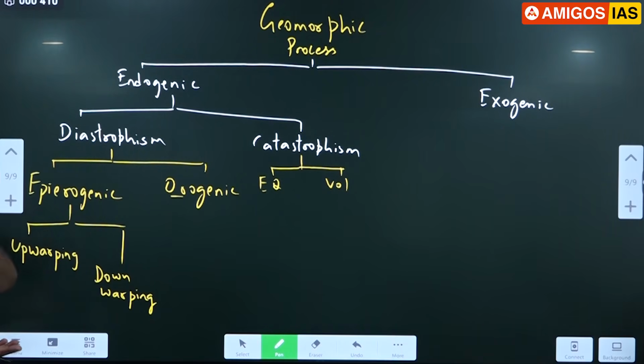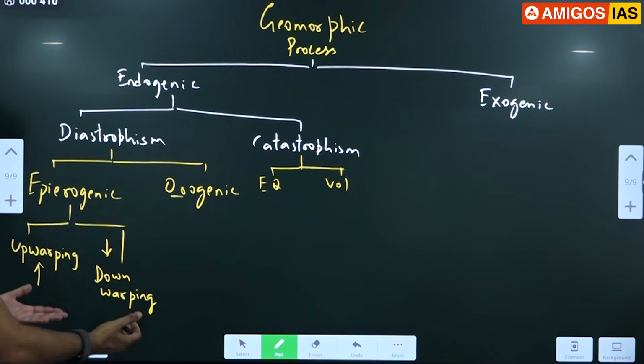Because of isostatic adjustment. Remember, the isostatic load was so high that Antarctica had gone down because of the glacial load. Now, with global warming, the ice is melting slowly. What is happening to Antarctica? Moving upwards. Upwarping is taking place. Upwarping means moving up, downwarping means moving down. This kind of up and down movement is called isostatic adjustment. One class I had written this on the board: isostatic rebound, isostatic adjustment. That is happening. So that is epirogenic, continent building movement.